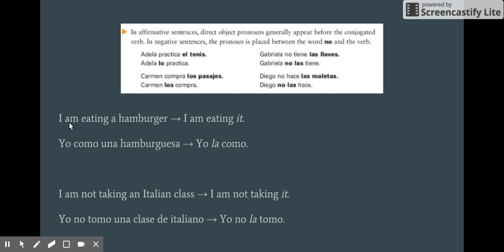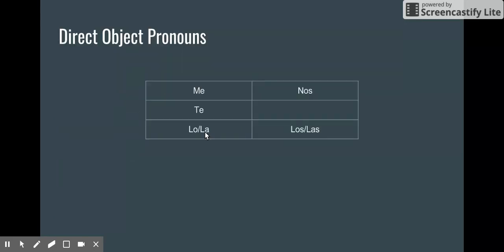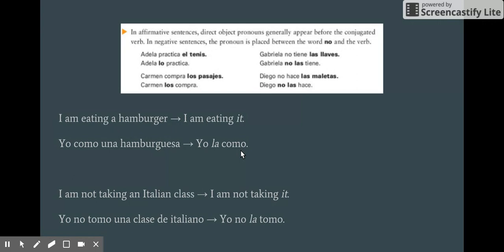So you can see here the sentence, I am eating a hamburger. What am I eating? A hamburger. So a hamburger is the direct object. In English, you can replace the direct object hamburger with its pronoun it, to have I am eating it. In Spanish, yo como una hamburguesa, the direct object is la hamburguesa. Since it's feminine and singular, the direct object pronoun would be la. So yo la como. In Spanish, the direct object pronoun generally goes before the conjugated verb.